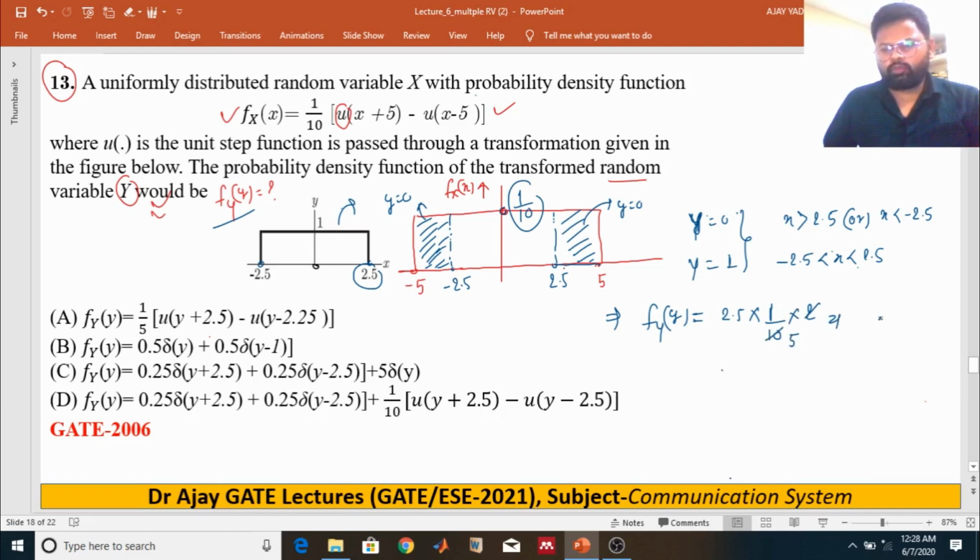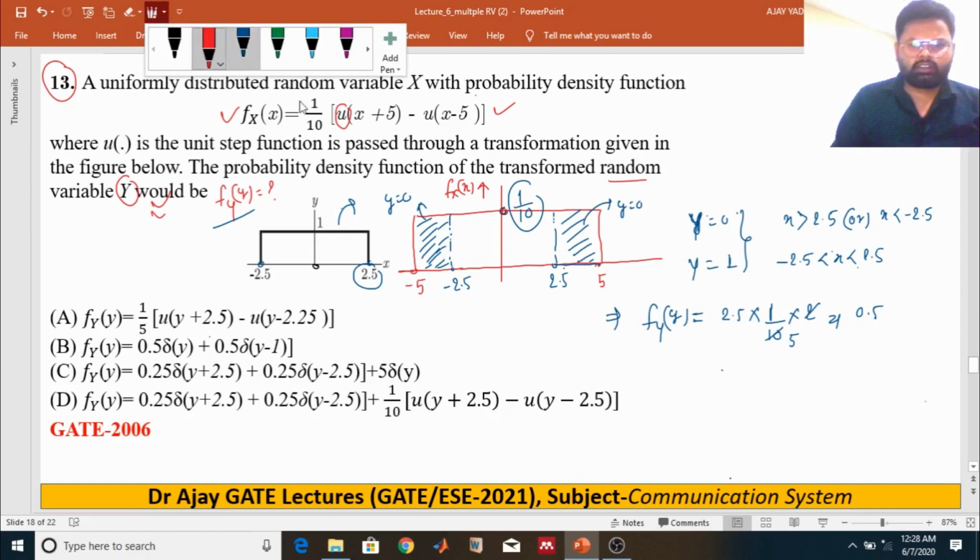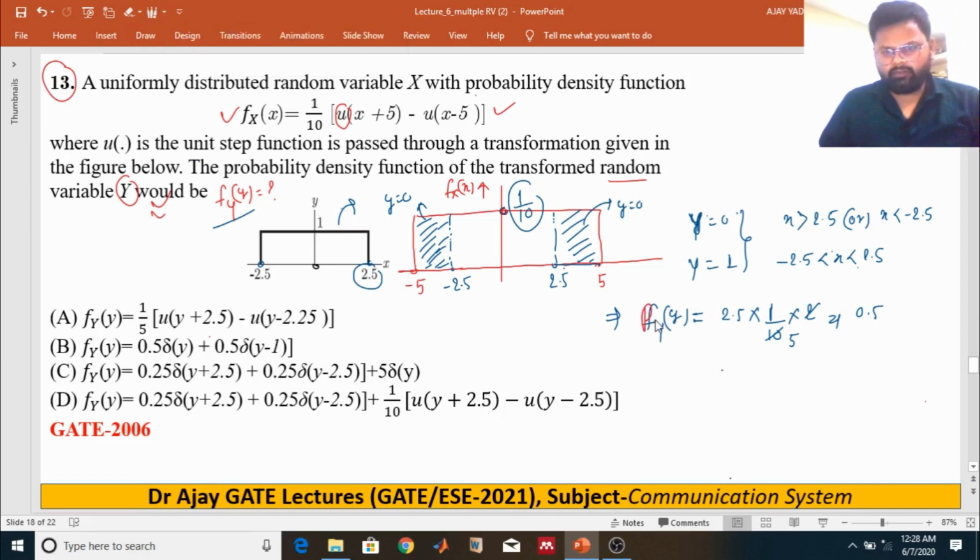The value of the probability is 0.5, because you know this is the PMF, the probability of y equal to 0, which is 1/2 or 0.5.